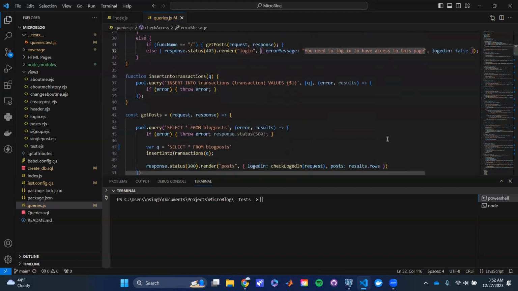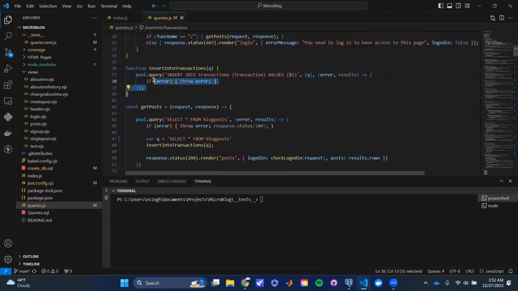Now, the next thing is we insert into transactions. This is to avoid repetition, making a two line part down here instead of a 4 or 5 line part. What this does is every time we access the data or change the data, it's logged in transactions, which is a table in our database. And this just helps us keep track of what's happening. And that's what that insert into transactions function is.